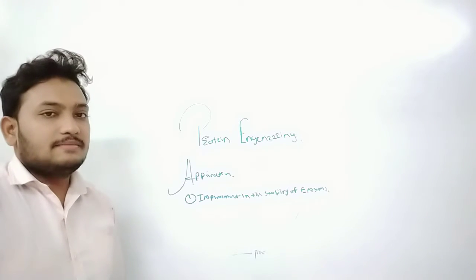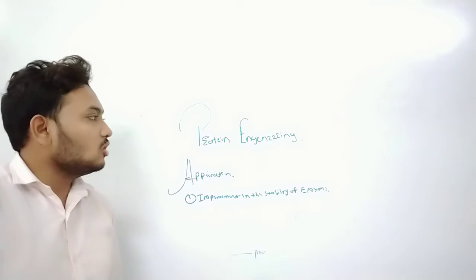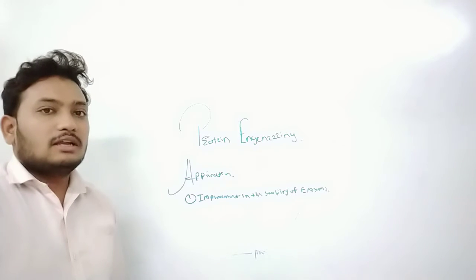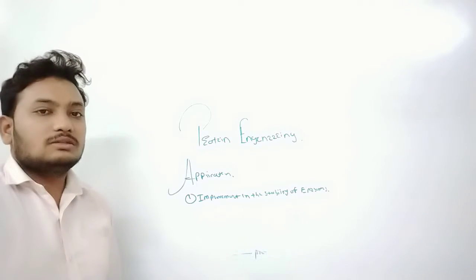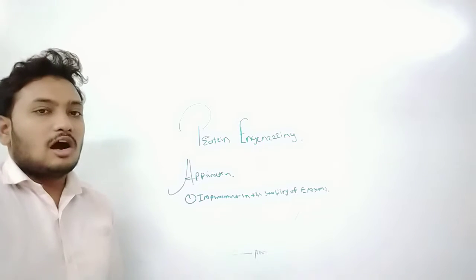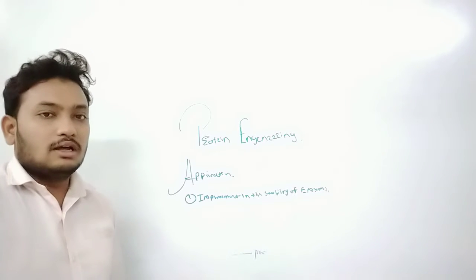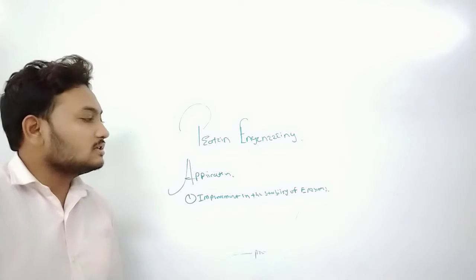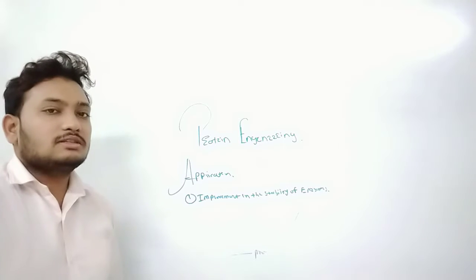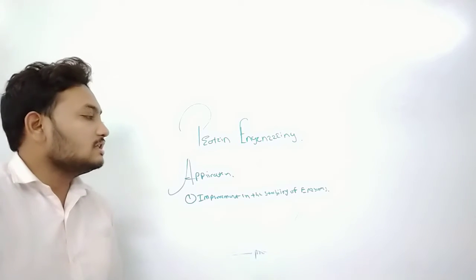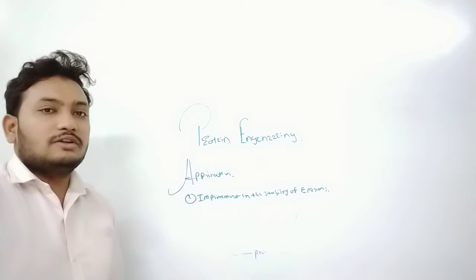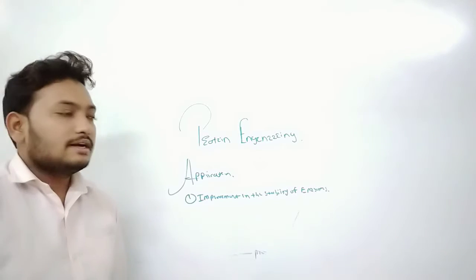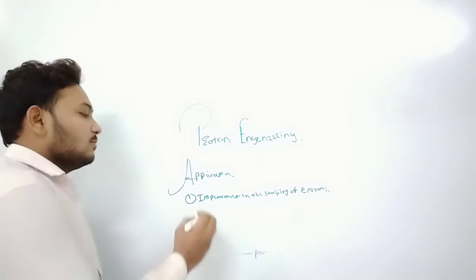To increase the stability of an enzyme, we bring about engineering in the protein. Because you know that enzymes can act at a specific temperature and specific pH. Above or below that temperature or pH, they do not work. So for stability purposes we carry out some changes in the molecular structure of the enzyme, resulting in stability of that enzyme. Here is the application of protein engineering.